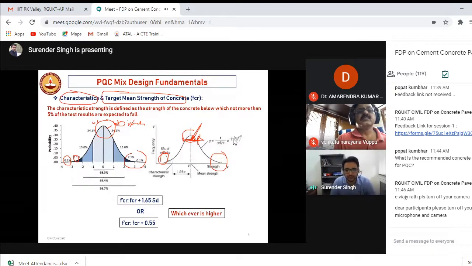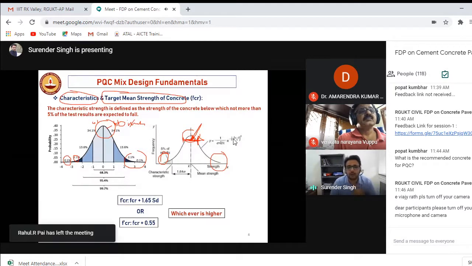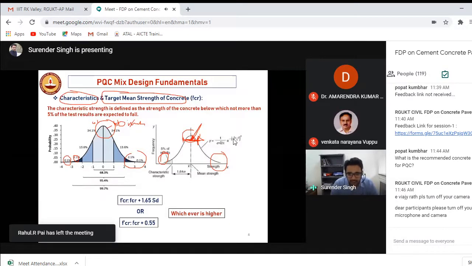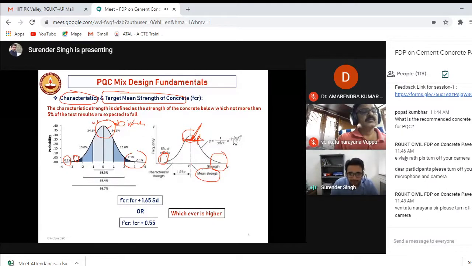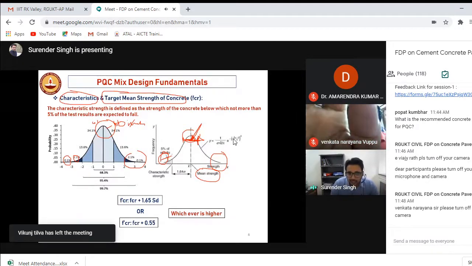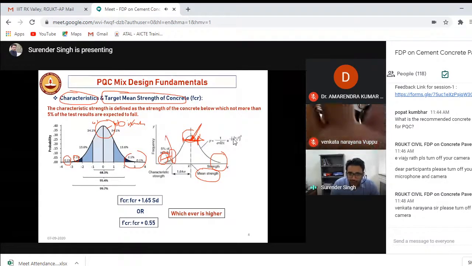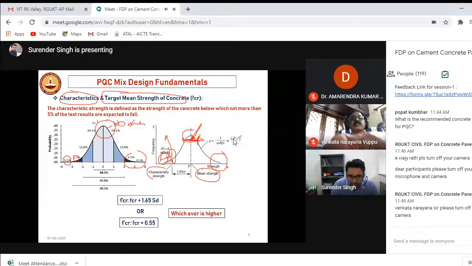You cannot say to the contractor that, yeah, you have to achieve this strength. Okay, so you have to always report the average value, and that average value will be the mean strength. You can say the target mean strength, and only 5% of the specimens that are failing, you remove those specimens and then you suggest this reading to the field engineer. And this strength is known as characteristic strength.